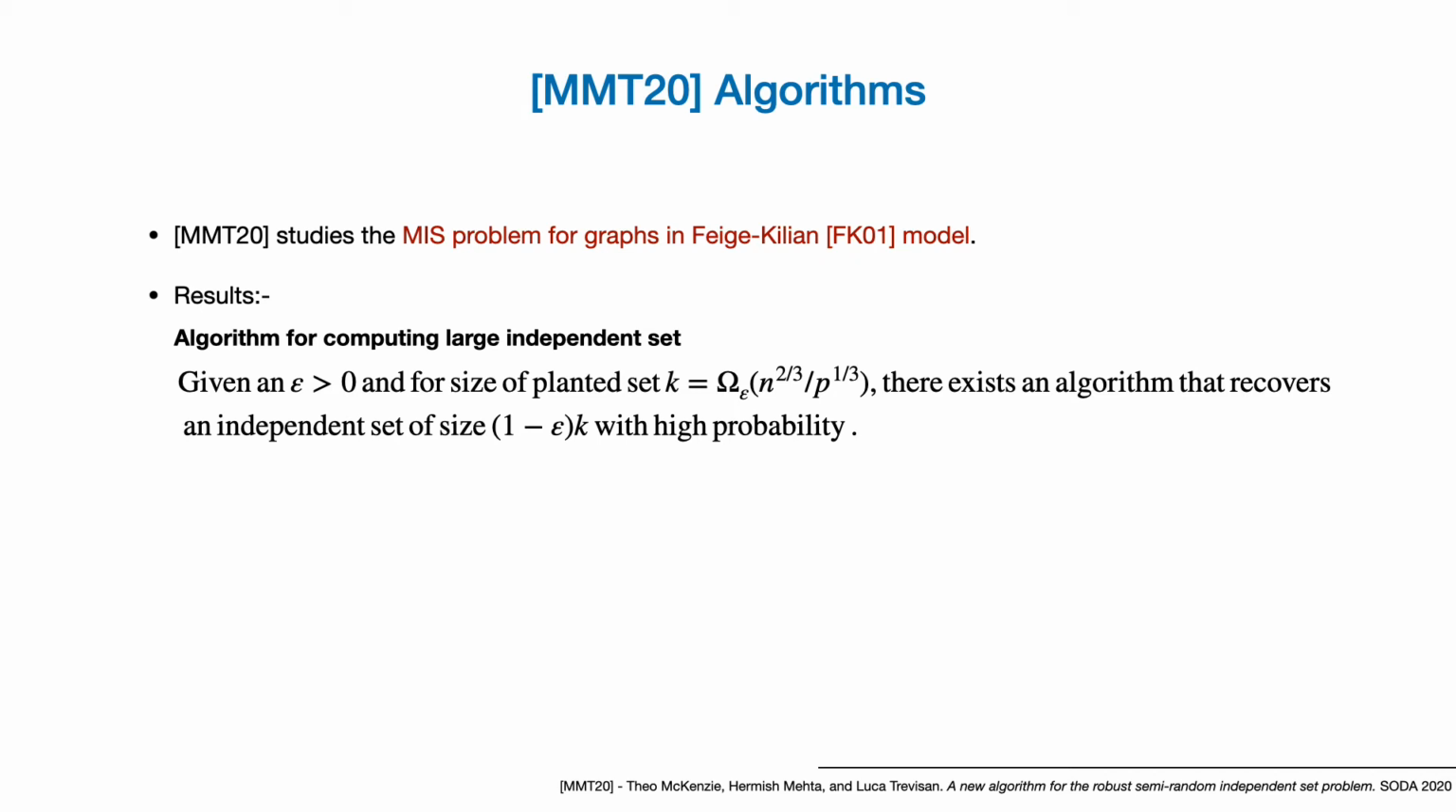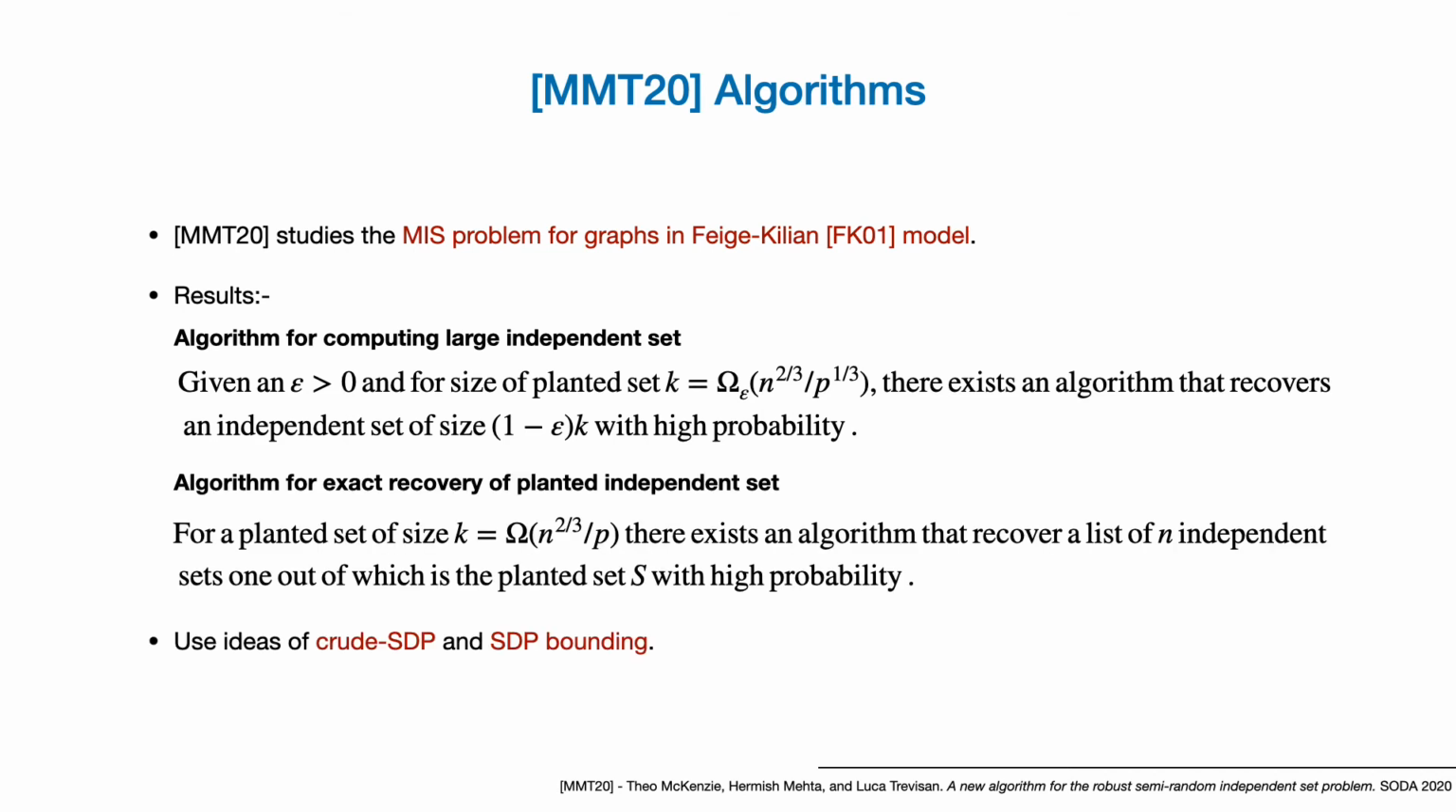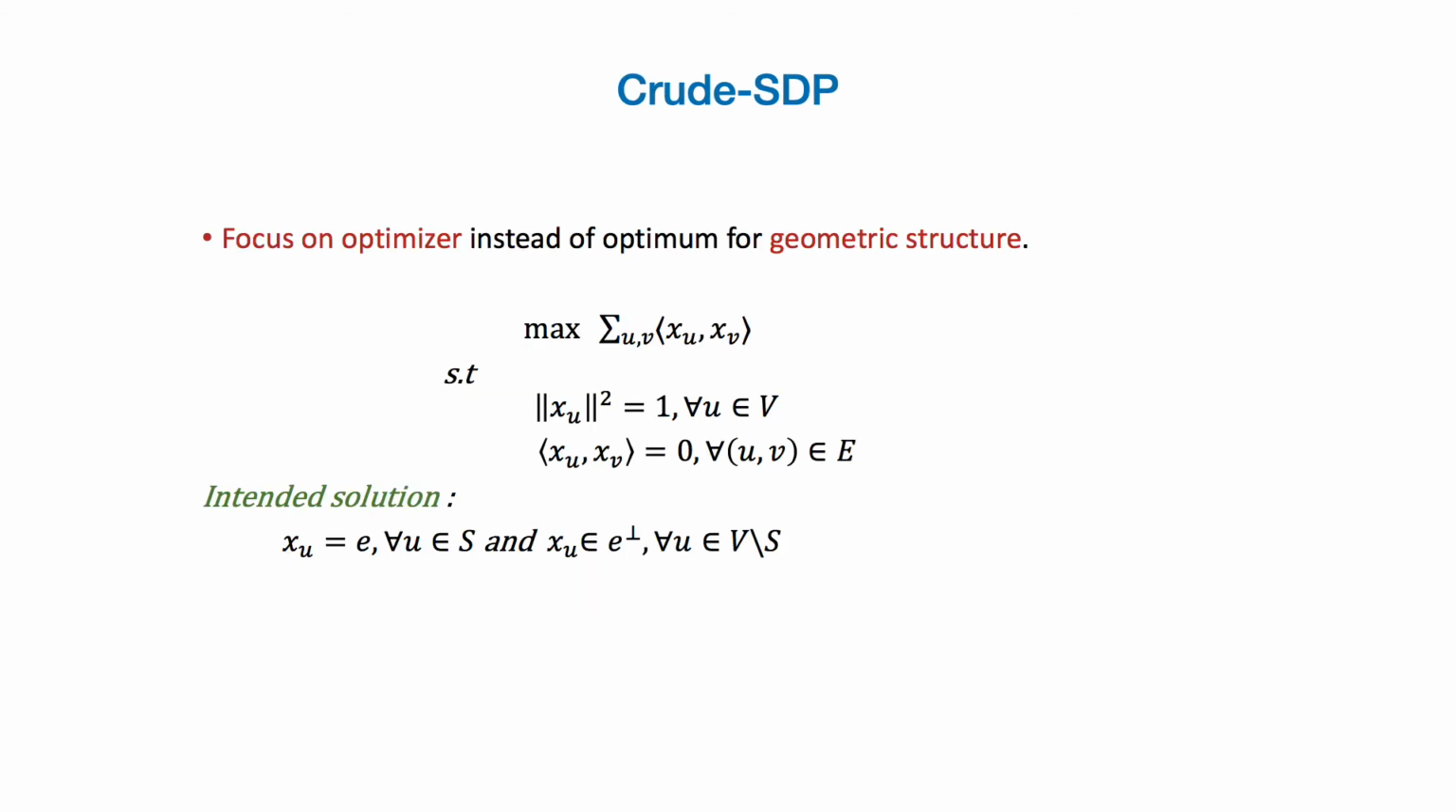So it's not square root n as we had in the other models, but it's still n to the power 2 by 3. This result is based upon ideas of crude SDP and SDP bounding, which I'll get to next. The crude SDP is a very nice idea by Kolla, Makarychev and Makarychev. The idea in a nutshell is that we focus on the optimizer instead of the optimum.